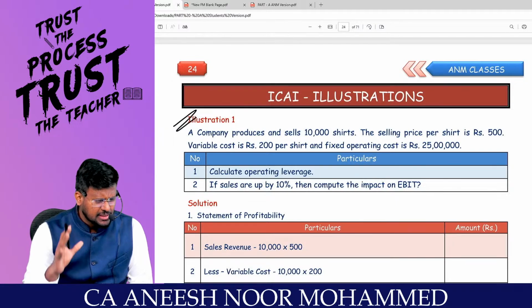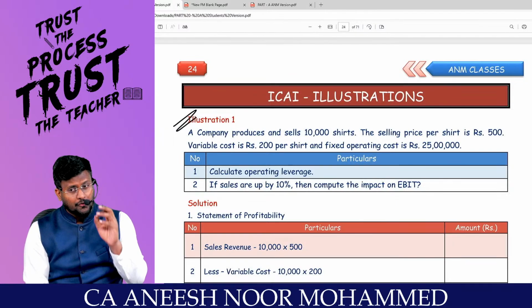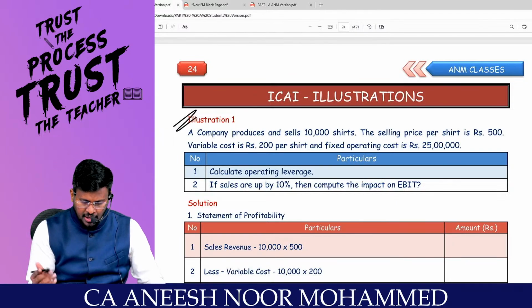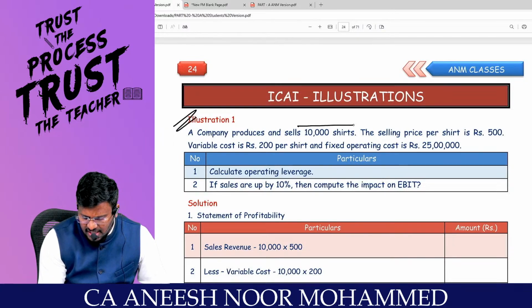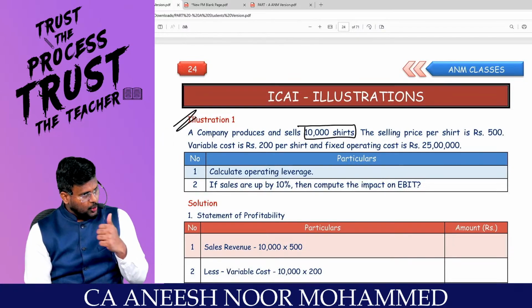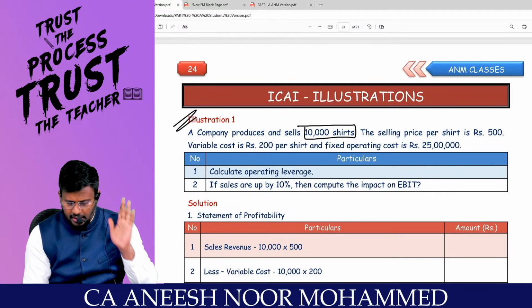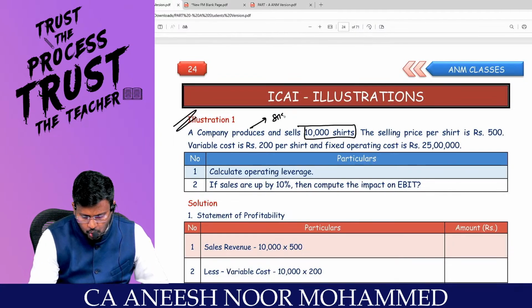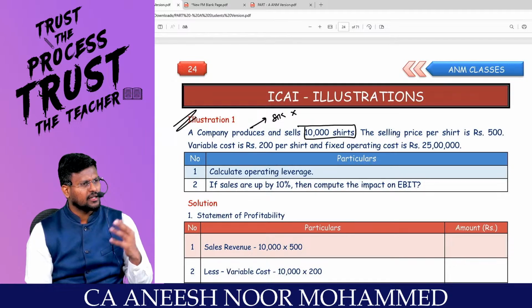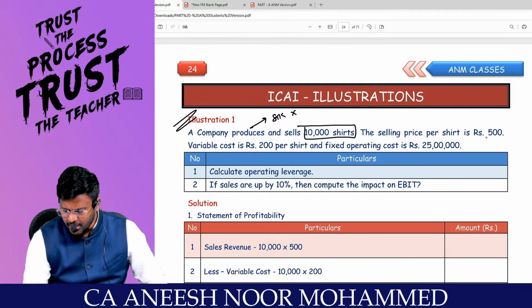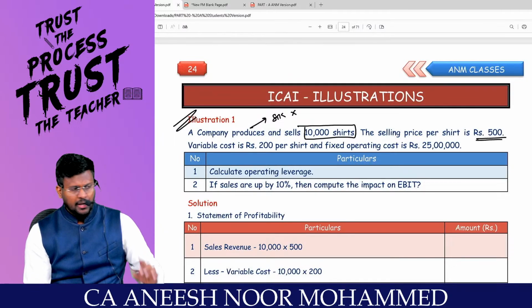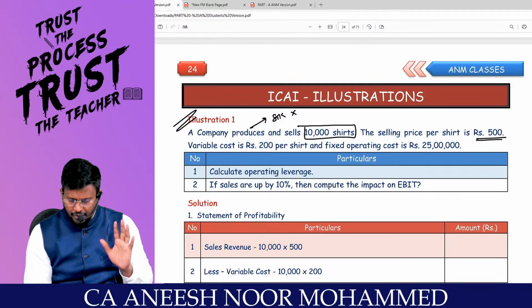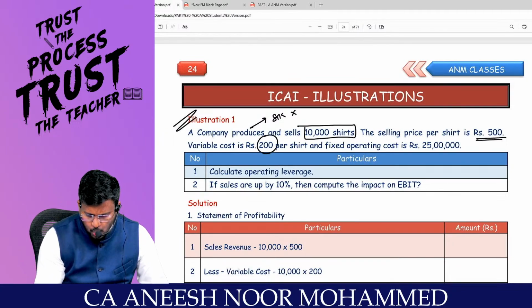Rather than me simply solving the question, I will give a lot of analysis for this question. A company produces and sells 10,000 shirts. They are producing 10,000 shirts, selling 10,000 shirts. So we understood that there is no opening stock and there is no closing stock. Selling price per shirt is rupees 500. Every shirt they are selling for 500. Variable cost is 200 rupees per shirt.